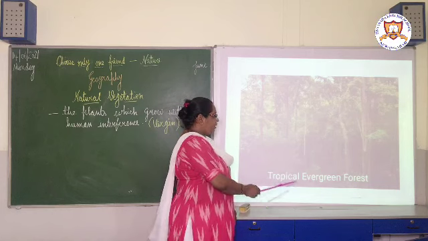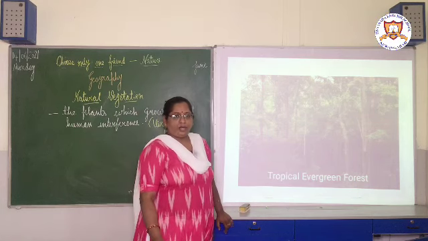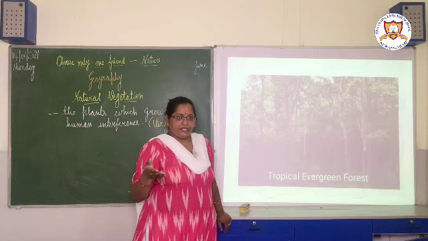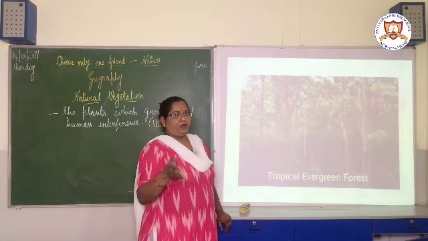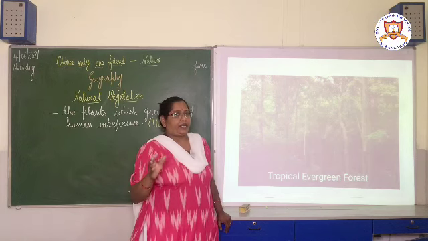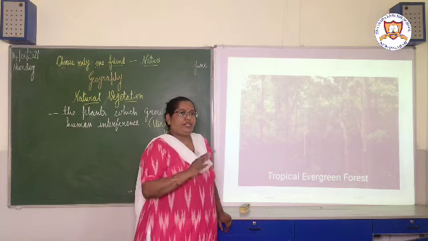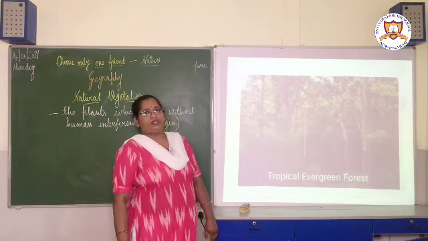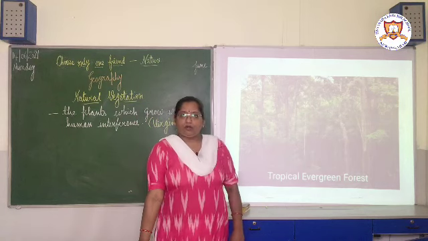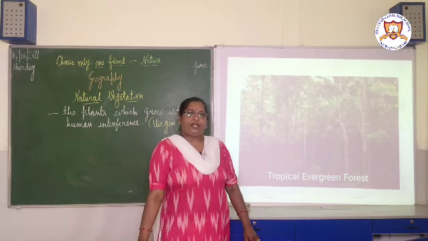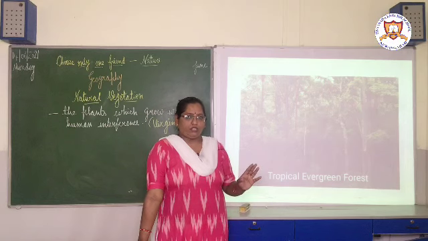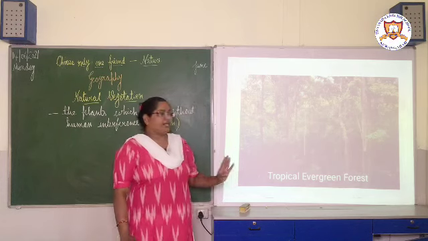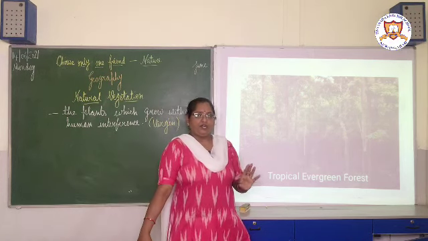As soon as you imagine a forest, you imagine many trees there, many wild animals there. But they have also been categorized into different categories according to the region where they fall. Now tropical evergreen forests are also called rainforests. Why are they called rainforests? Because their rain falls a lot. They are near the equator, their rain falls a lot. That's why this tropical evergreen forest is also called rainforest.